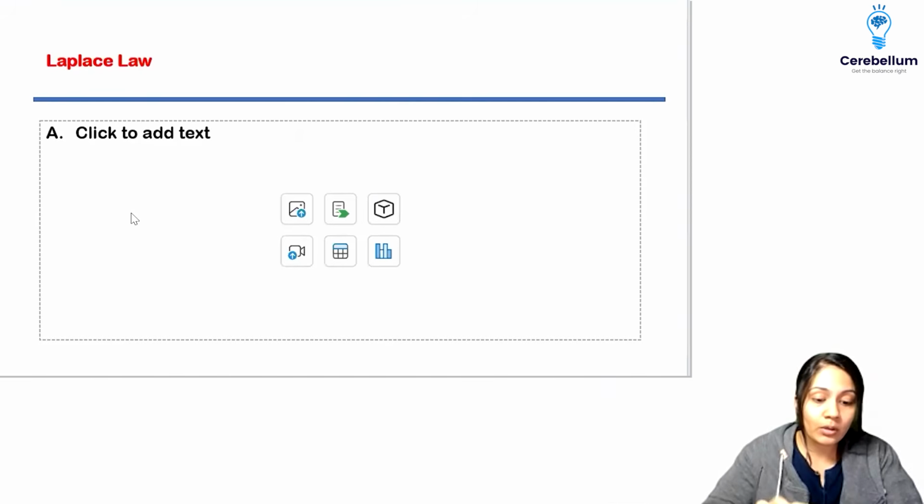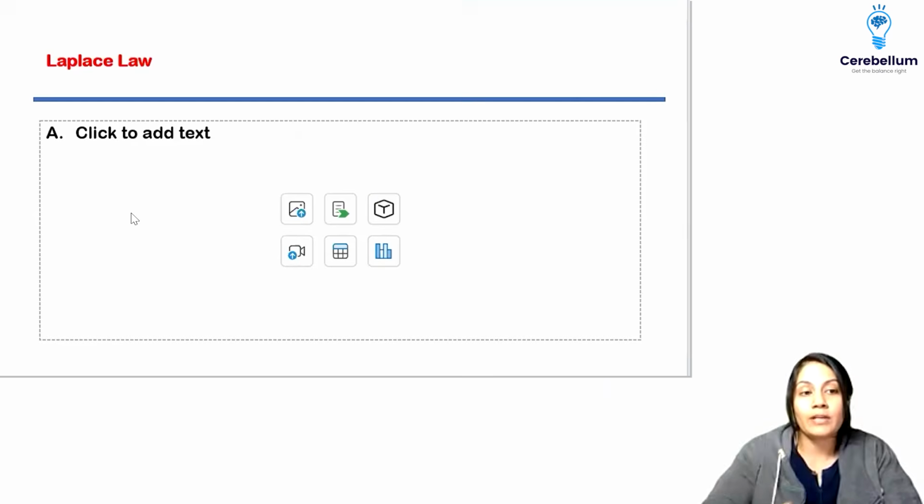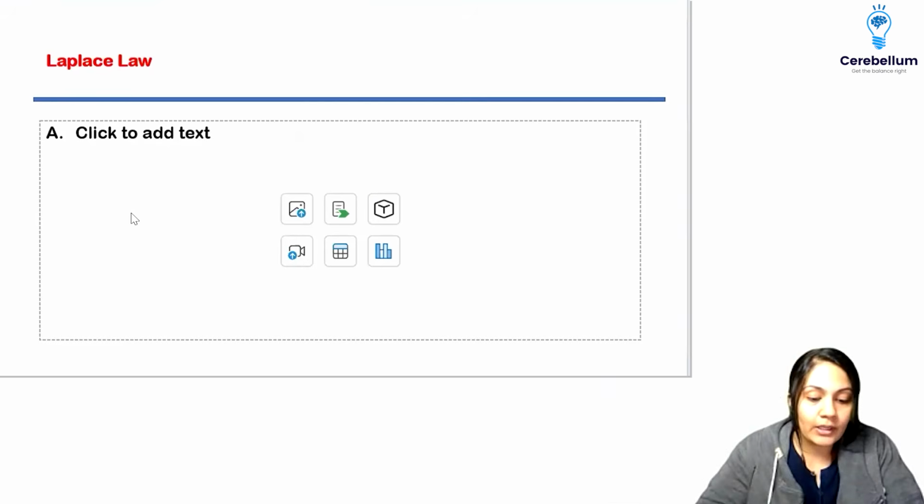Let me know, somebody has told me that there was a question related to Laplace law. Was there any question related to Laplace law and what were the options? Please let me know about it. Meaningless patient. Okay. Done. Decrease heart rate, increase. The ICT question was done better. It was just done.